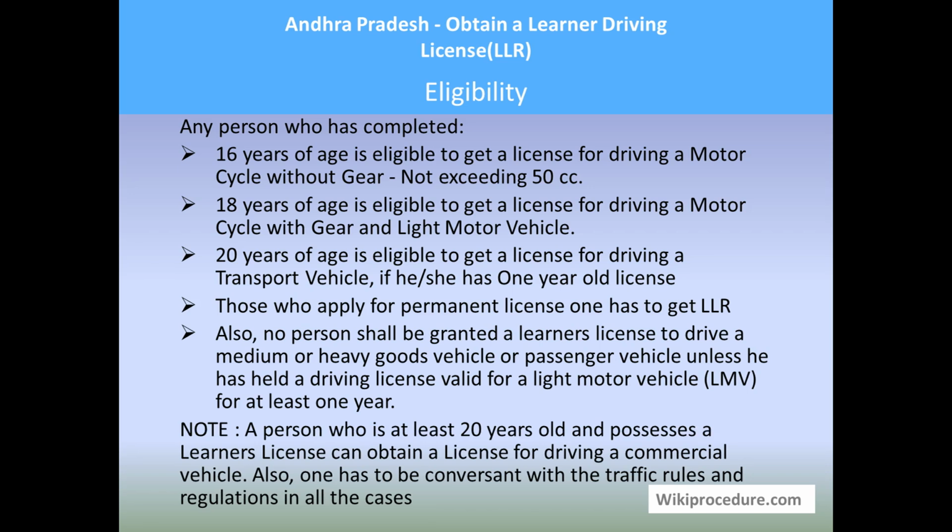Those who apply for a permanent license have to get LLR. Also, no person shall be granted a learner's license to drive a medium or heavy goods vehicle or passenger vehicle unless he has held a driver license valid for a light motor vehicle, LMV, for at least 1 year. Note: a person who is at least 20 years old and possesses a learner's license can obtain a license for driving a commercial vehicle, meaning the LMV license. Also, one has to be conversant with the traffic rules and regulations in all these cases.